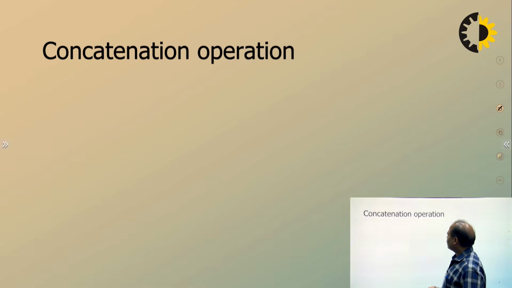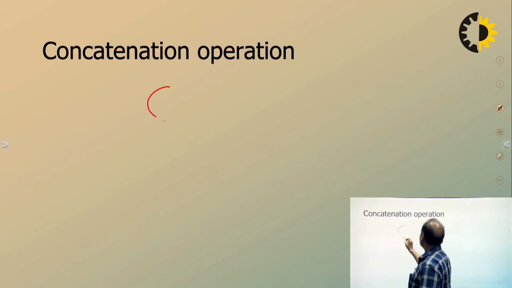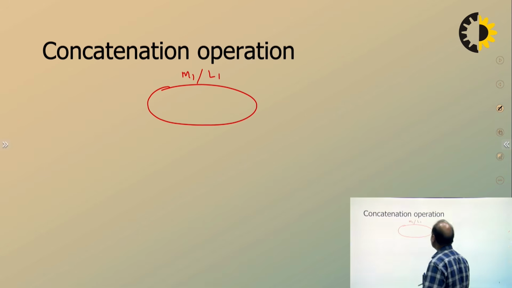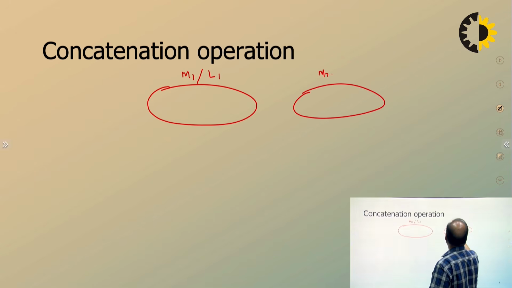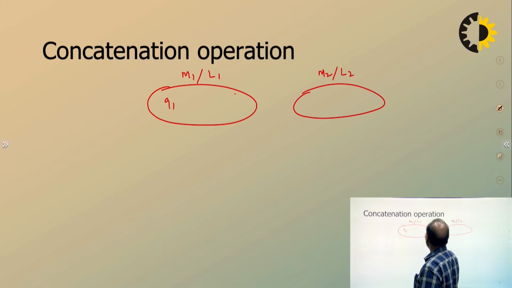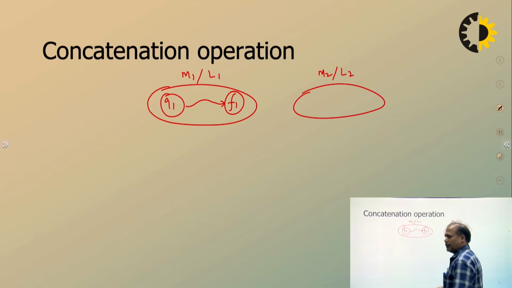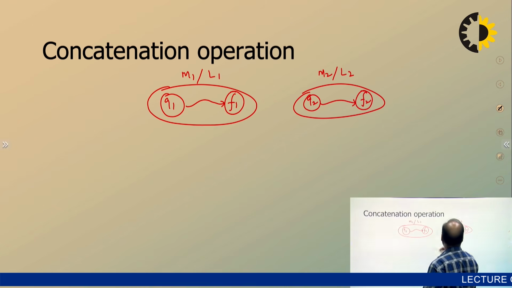So next one is concatenation. Same procedure we are applying. Suppose this is machine number 1 and the corresponding language is L1, and this is machine number 2 and the corresponding language is L2. Now this is Q1 and this is F1, the starting state and final state of the first machine. We have many intermediate transitions. Similarly, Q2 is this and F2 is this. We have many intermediate transitions over here.